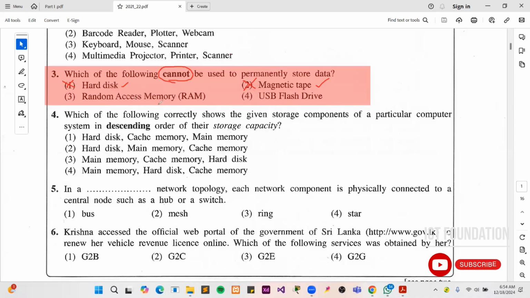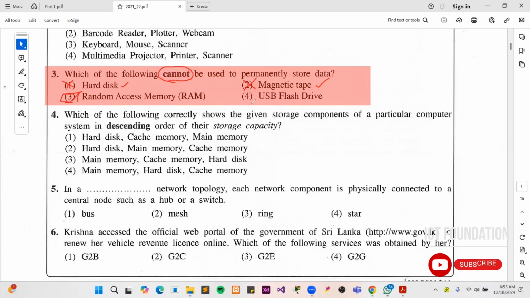Random access memory, called RAM. RAM is a volatile memory, or temporary memory. It will lose the data once you have switched off your computer. So it stores the data temporarily in the computer system. So random access memory will be the answer for this question. The third answer will be the correct answer for the 2022-23 past paper of ordinary level ICT.